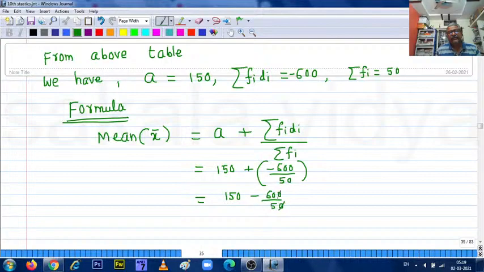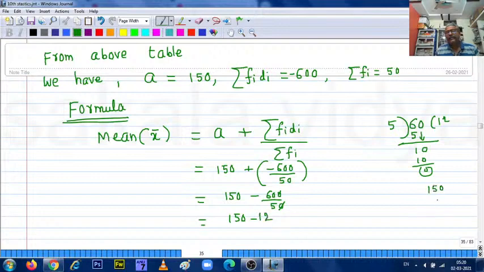The zeros cancel, here we have 60 by 5. If you divide 60 by 5, you get 12. So this means 150 minus 12. Subtract 12 from 150, we get 138.